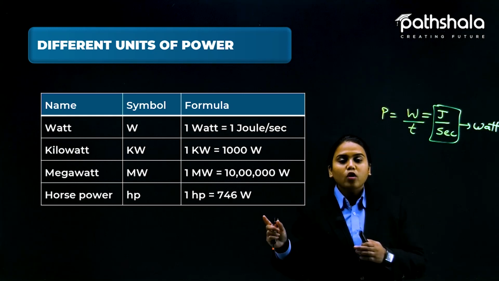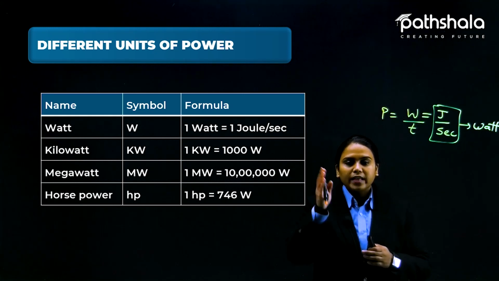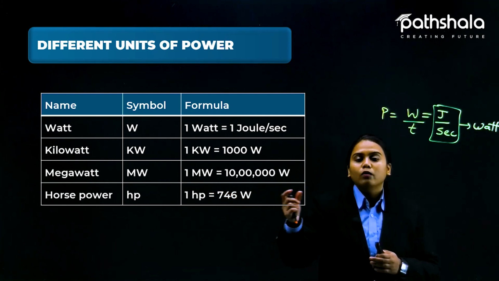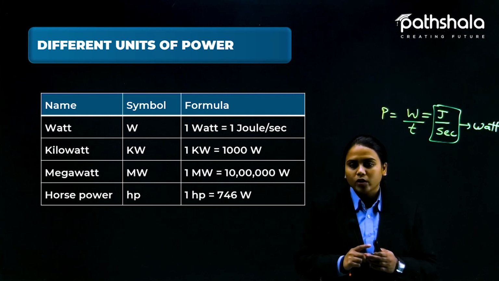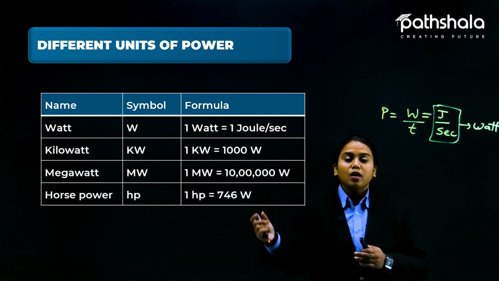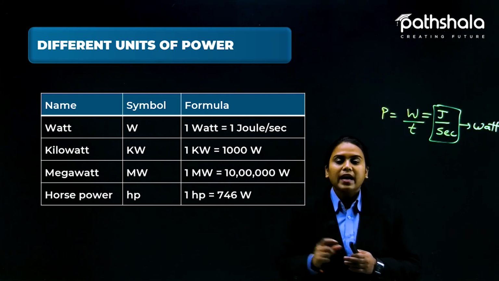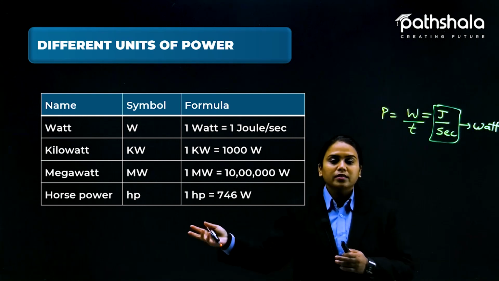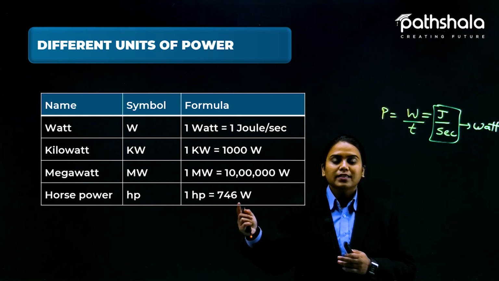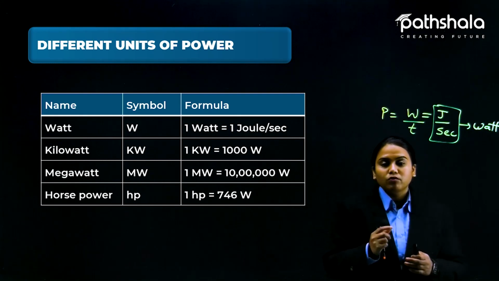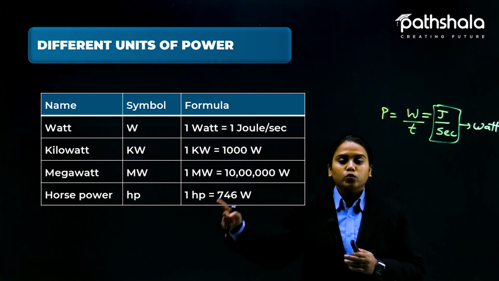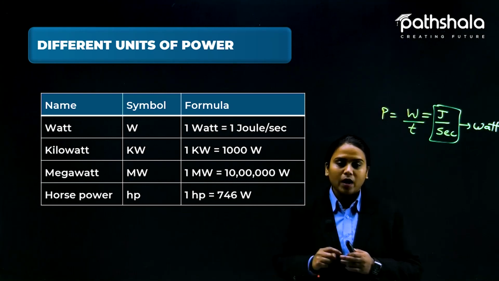Megawatt is again a higher quantity, greater than the kilowatt, that is 10 lakh watt in 1 megawatt. And another unit used in the electricity department, just keep learning this: 746 watt denotes 1 horsepower.